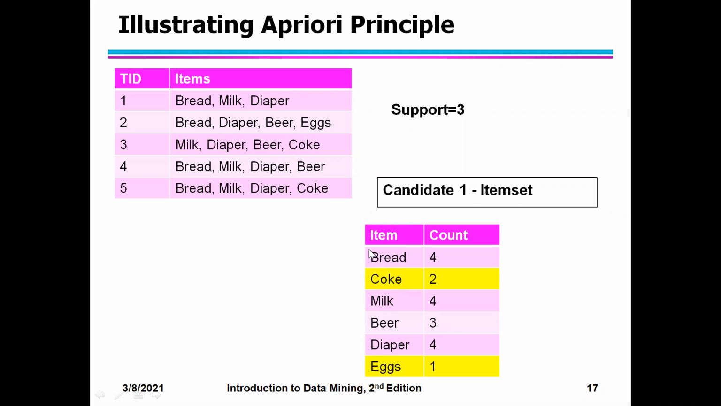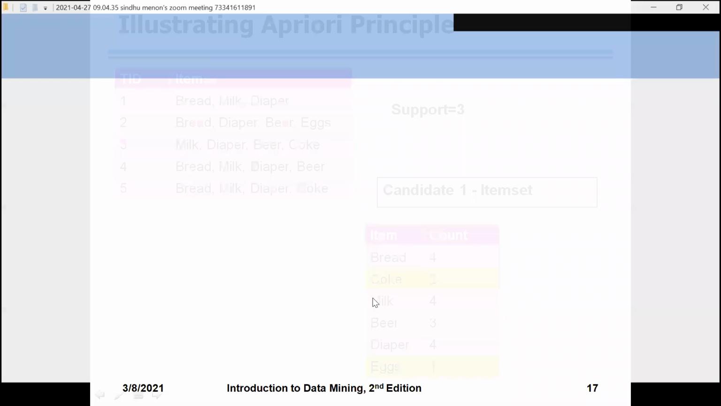Generate two combinations. Bread with milk, bread with beer, bread with diaper. Then milk with beer.